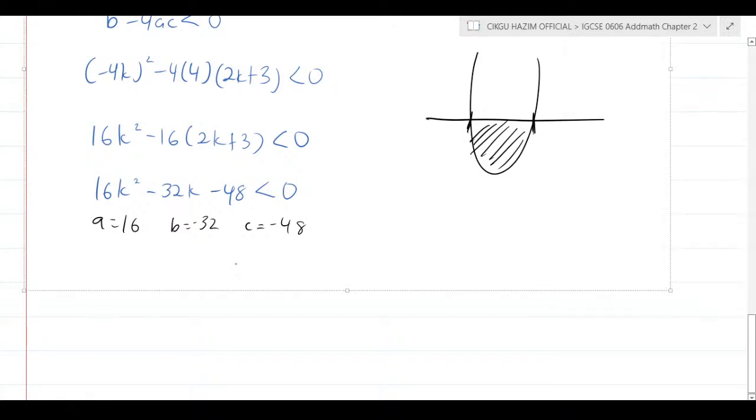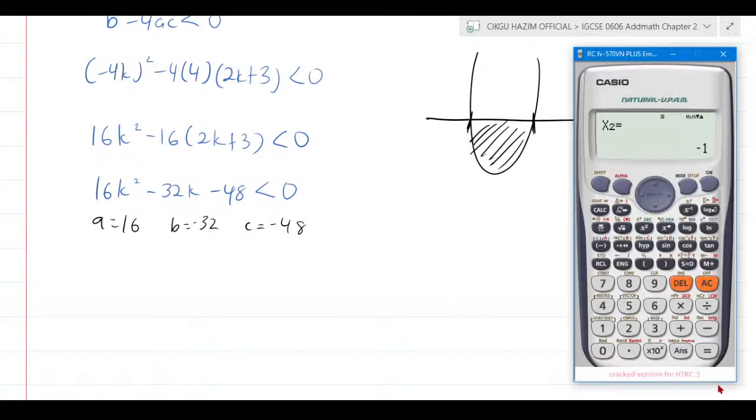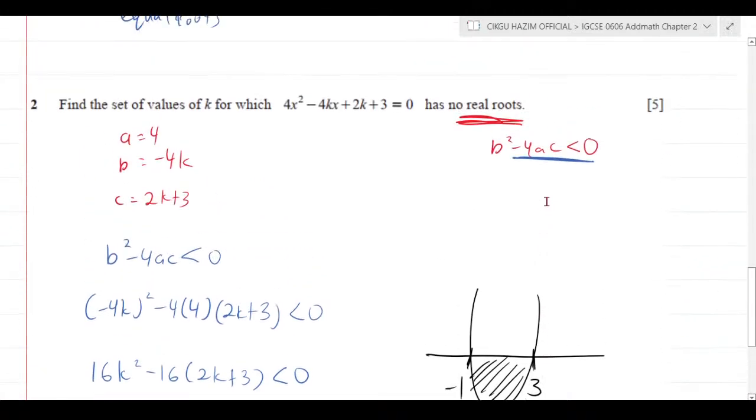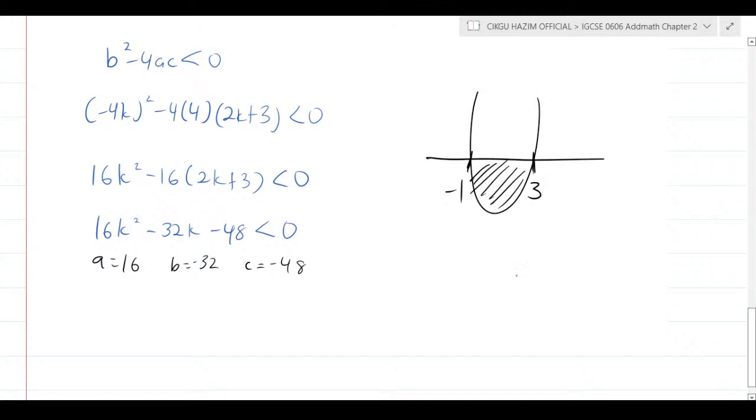Which means you know the value of k is either 3 or negative 1, or the intersection. Okay, it's not k, sorry, it's the x value here. The intersection is either negative 1 or 3, right? So negative 1 here and 3 here. So what can you understand, what is the set of values of k? k must be less than 3 and k must be more than negative 1. That's how you understand, and that is your final answer here.